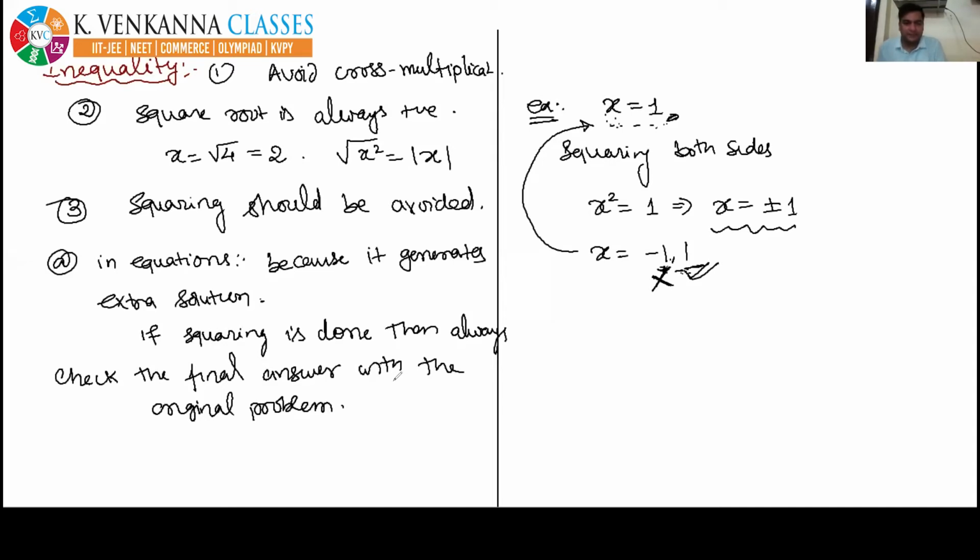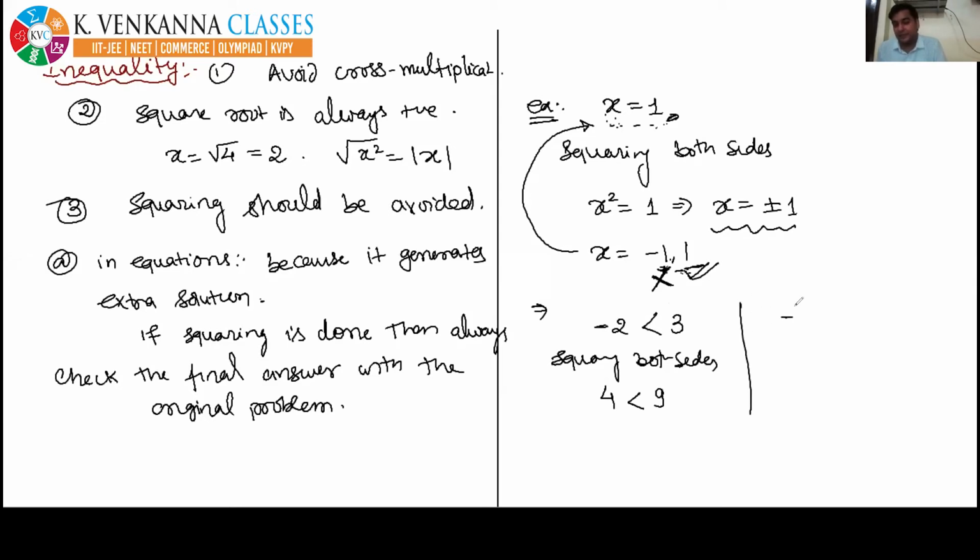Now the second point is why in inequalities we must avoid squaring. So again, let's see by an example. Take -2 and 3. If I ask which one is greater, then all will answer that, sir, 3 is greater. Very nice. So now suppose squaring is done on both sides. You are getting here 4, here 9, and 9 is greater than 4. So what we see here is that if we square both sides, the sign of inequality is not changing in this particular case. Now let's see another example.